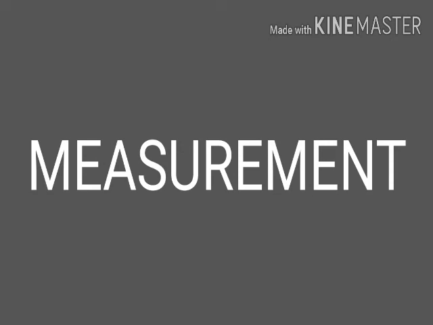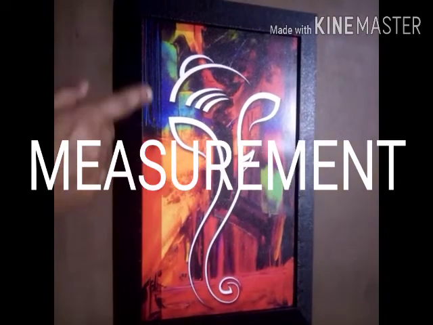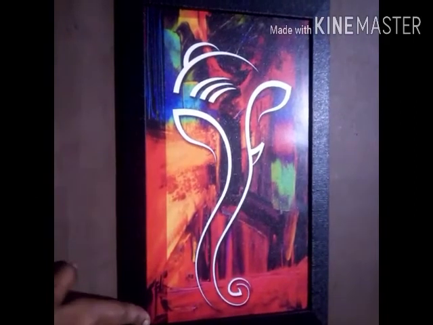So what is measurement? It is a comparison between an unknown quantity and a known quantity. This definition I will explain after showing one activity. See here, this is a photo frame.